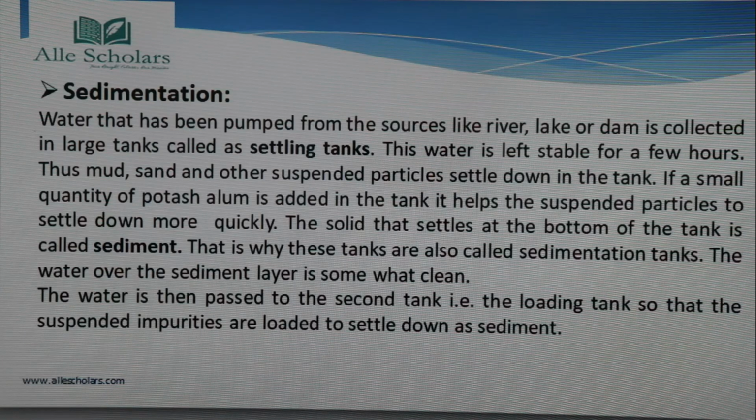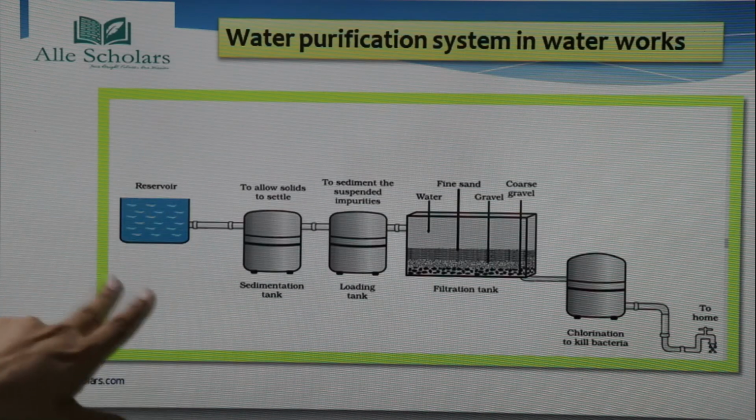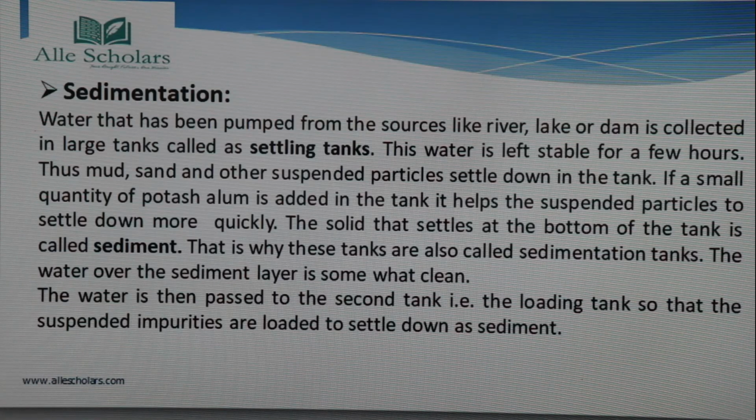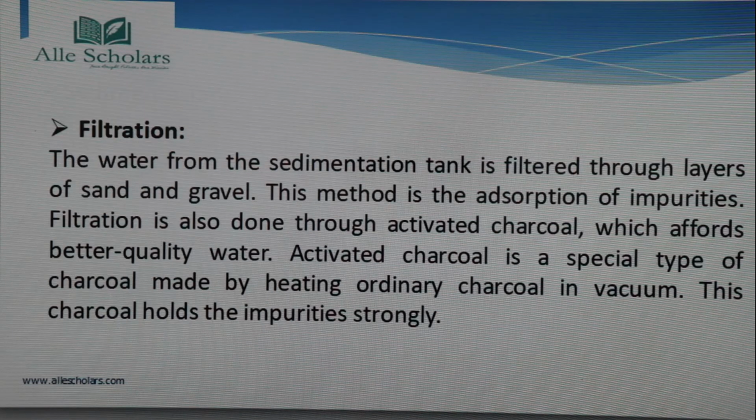Okay, so let's study in detail. The very first process is the sedimentation process. What happens in sedimentation? You can see here this is the water reservoir from where the water is collected.